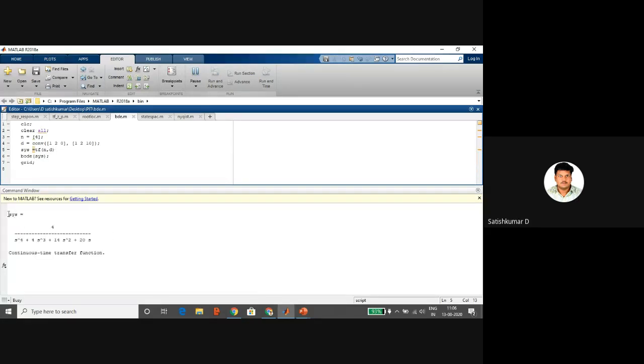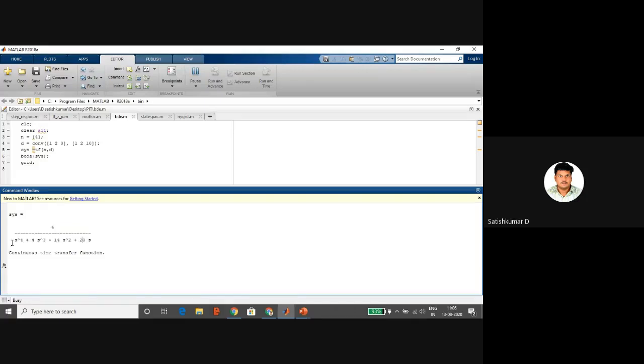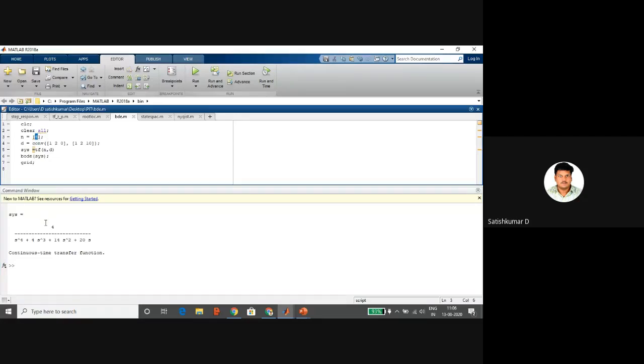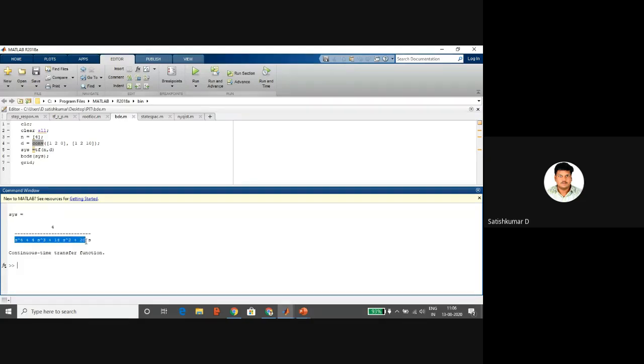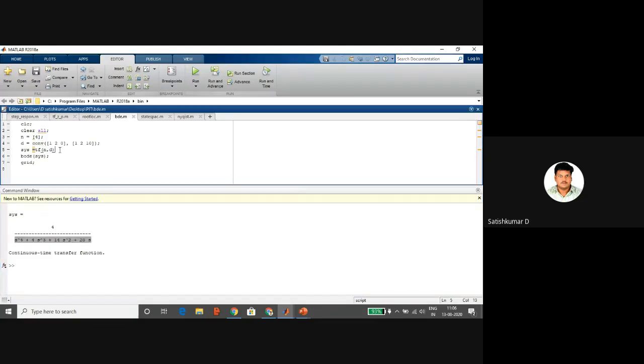See, here is the transfer function, which is fourth order. The denominator is fourth order, and the numerator is only the constant 4. The denominator has one second order polynomial and another second order polynomial, and both are multiplied. I use the CONV MATLAB command for multiplying the polynomials, so you get a total fourth order denominator polynomial. TF is the MATLAB command to find the transfer function, where N is the numerator polynomial and D is the denominator polynomial.